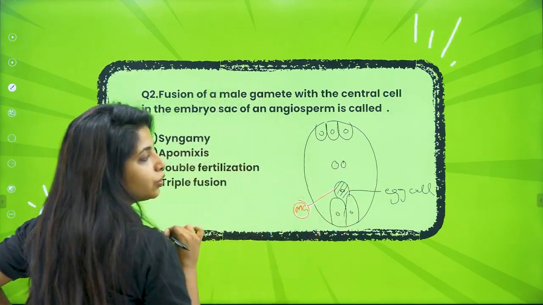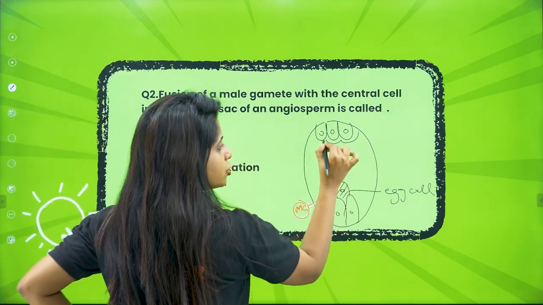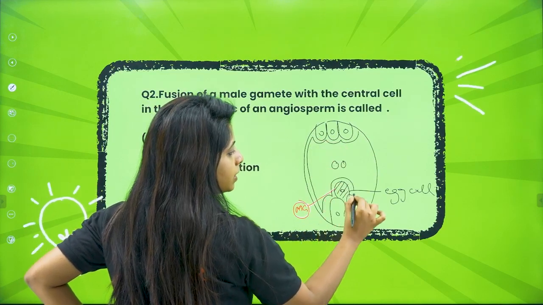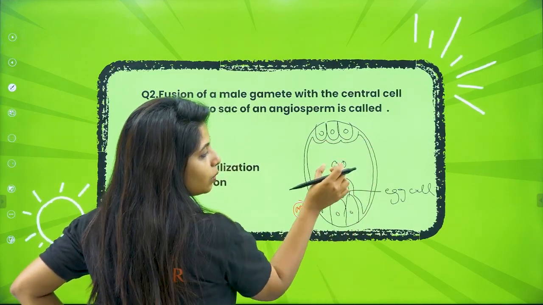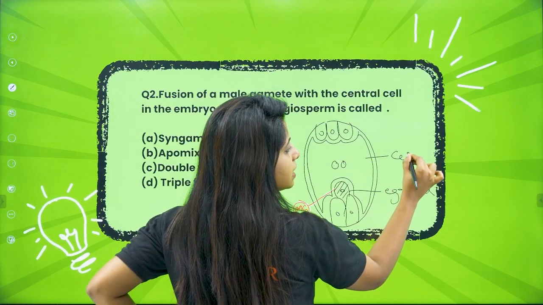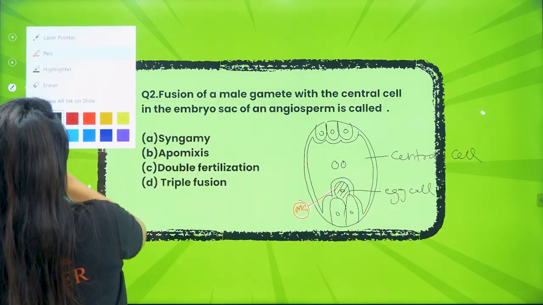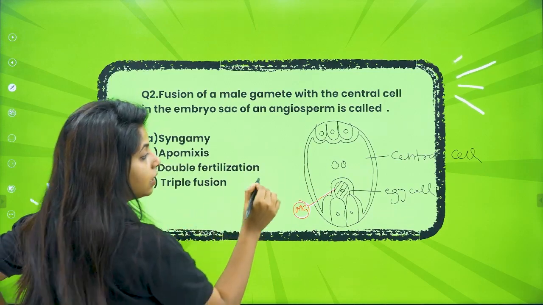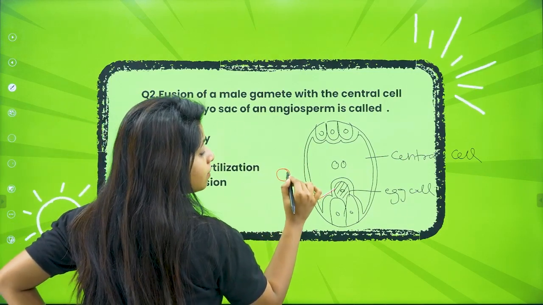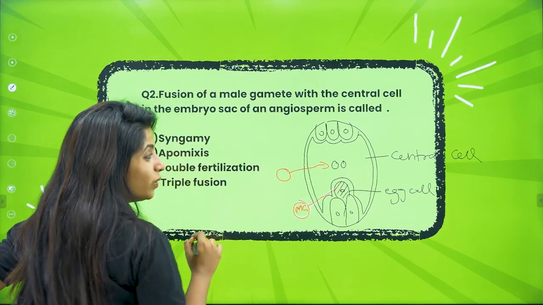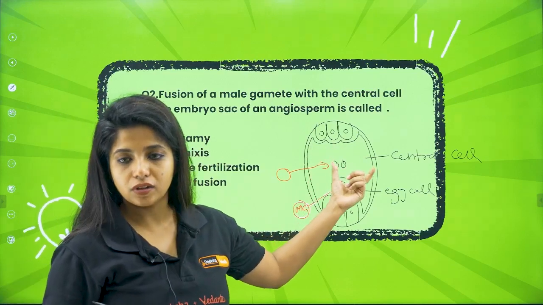There are 2 polar nuclei, and this whole structure is a big cell with 2 polar nuclei, known as the central cell. So the next male gamete that comes in will fuse with the 2 polar nuclei of this central cell.